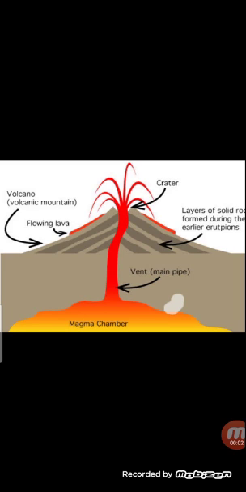To understand the volcano, first we see the structure of the volcano. The magma comes from the mantle of the earth and reaches the crust through a vertical tunnel called vent. As you see in the diagram, the vertical tunnel vent, in the bracket it is mentioned as the main pipe. When the magma reaches the earth's surface, it is called the lava. When it is in the vent, it is called the magma, but when it comes out from the vent, then it is called the lava.